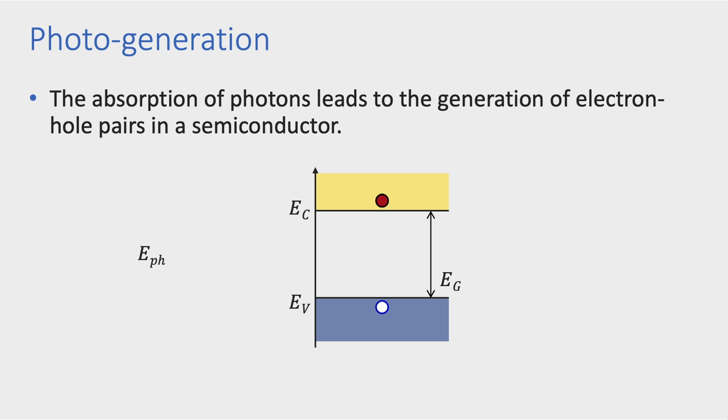If this happens, a valence electron is excited from an energy state in the valence band to an available energy state in the conduction band. It is important to remember that the excitation of an electron to an energy state in the conduction band leaves an unoccupied energy state in the valence band, and this state is then occupied by a hole. Photogeneration results in the generation of electron-hole pairs. In other words, the concentration of mobile electrons and the concentration of holes in the material are increased by the same amount.